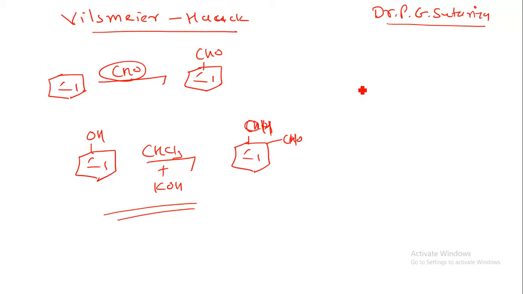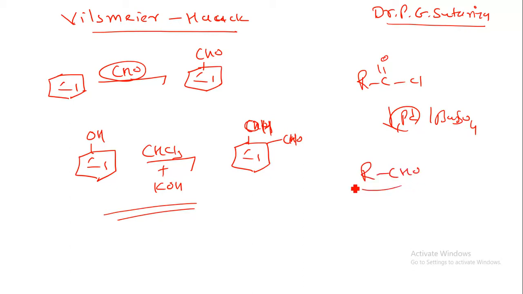Another reaction is the Rosenmund reaction, where we have RCOCl, and we react it with Pd and BaSO4, barium sulfate. In that reaction also we can obtain the RCHO group, but in those reactions we require a certain type of group. Here we require an acid chloride, there we require the phenol group. What happens if we do not have any phenolic group or RCOCl group? So we require two conditions.